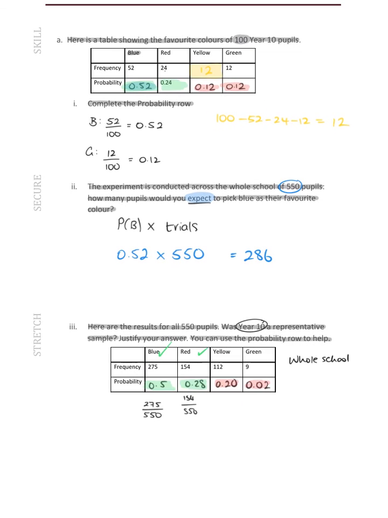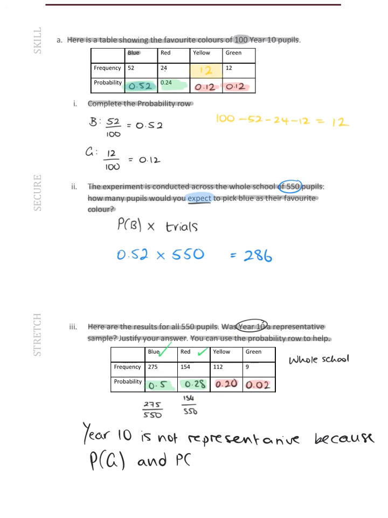So what I would say is Year 10 is not representative because the probability of green and probability of yellow is very different to the whole school. Okay, very good, well done.